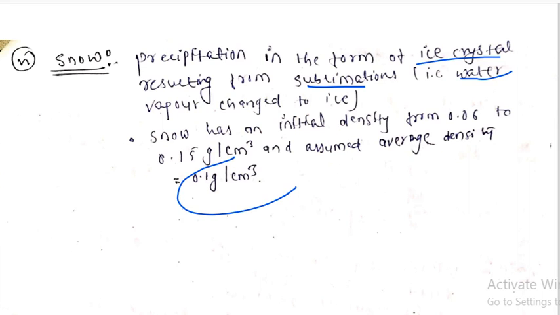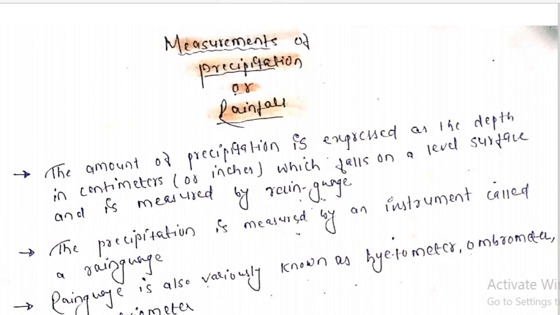So my dear friends, we have already discussed the types and forms of precipitation. I hope you understood these concepts. Let's talk about the measurement of precipitation, right? How can precipitation be measured? How is rainfall measured, how much rainfall is taking place? We will study that here. So we will talk about the measurements here.